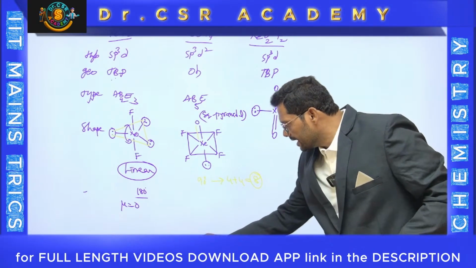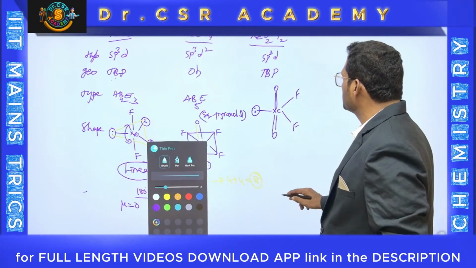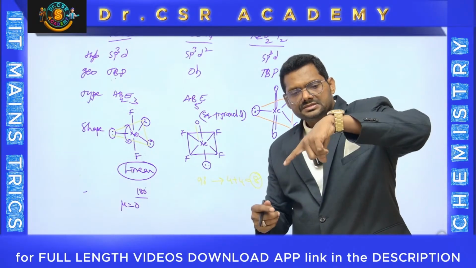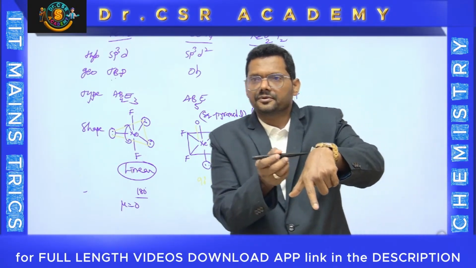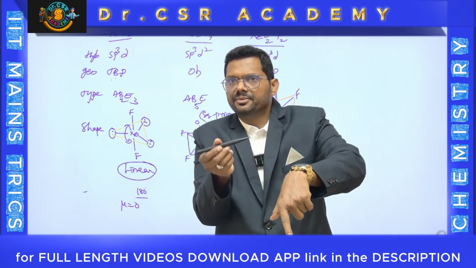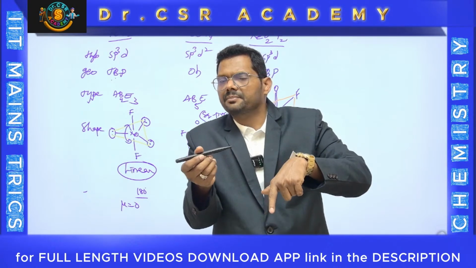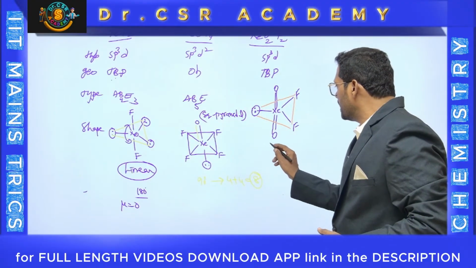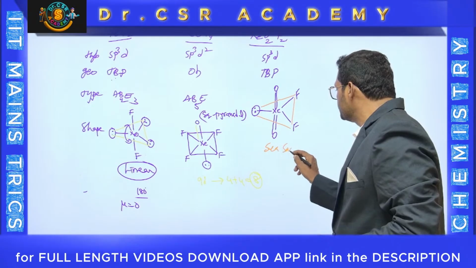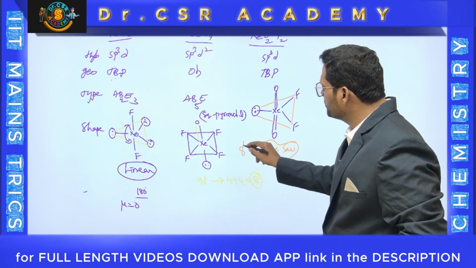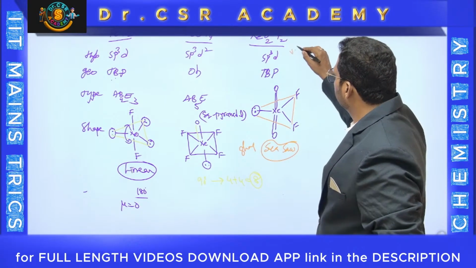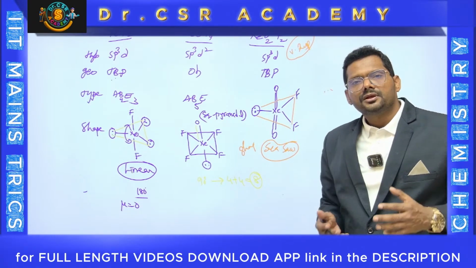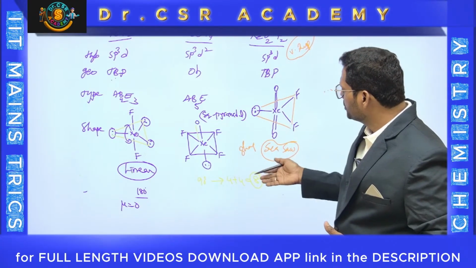It looks like this particular shape is called seesaw. There is a stand and a slate like this, like kids can play on in the children's park, which has a seesaw. This is the seesaw shape, the shape of the molecule. This is a very important molecule about geometry and shapes as affected by lone pairs.